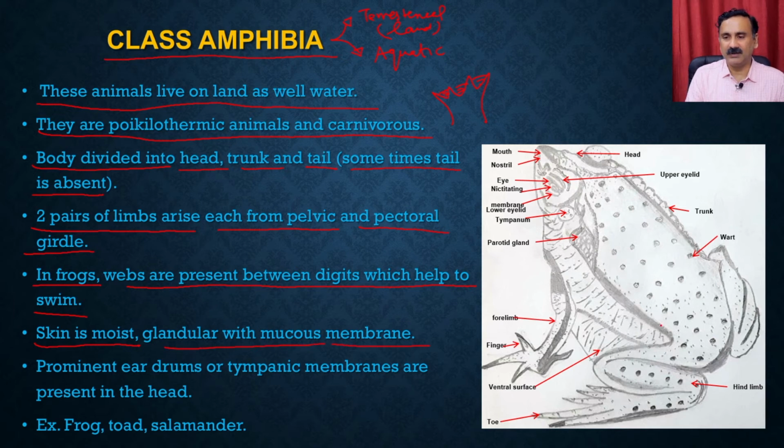So in the case of the frog, the skin is very soft and slimy, and that helps the frog get protection from the prey, and it is also helpful so that the skin does not get damaged by the water. They have prominent eardrums or tympanic membranes present in the head. The examples are frog, toad and salamanders.